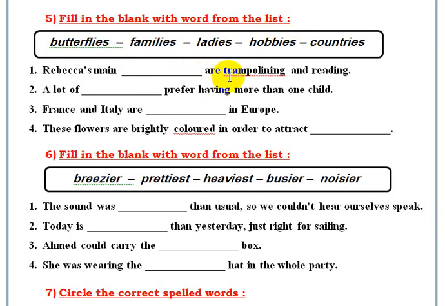Hobbies are trampolining and reading. 2, a lot of, okay, what? Families prefer having more than one child. A lot of families. 3, France and Italy are countries in Europe. 4, these flowers are brightly colored in order to attract butterflies.